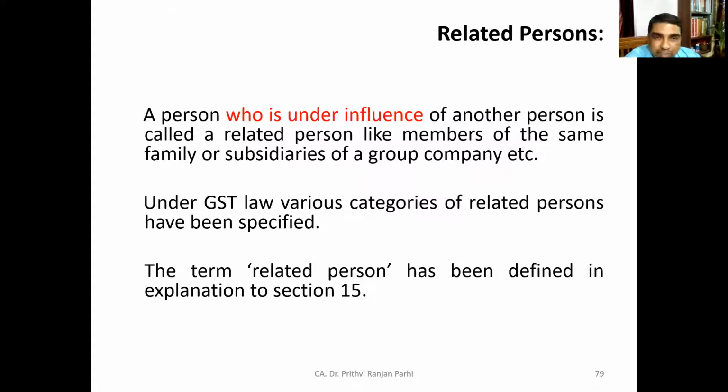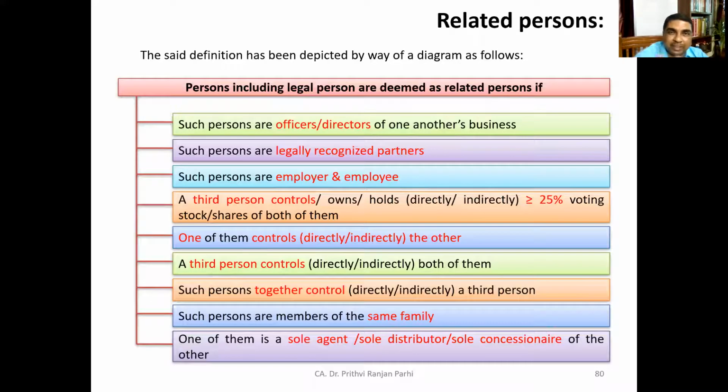Now, let us discuss what is the meaning of related person first. A person who is under the influence of another person is called a related person, like a member in the same family, or subsidiaries of a group company. They are related persons, but they are different persons. If you refer to GST law, various categories of related persons are specified. It has been defined in the explanation to section 15.